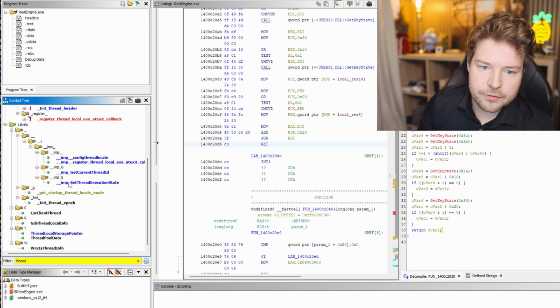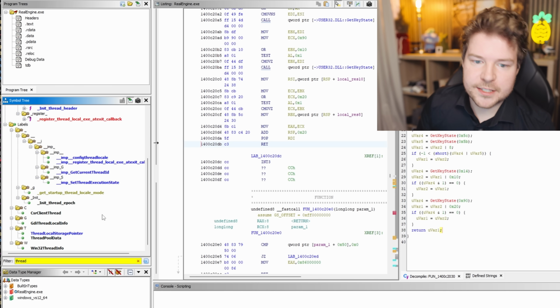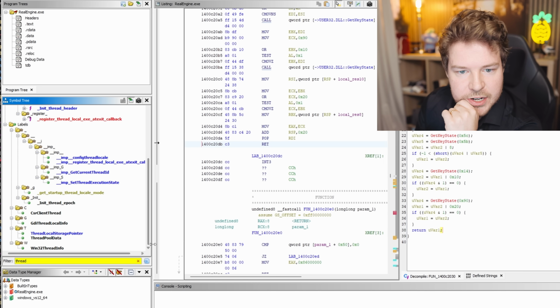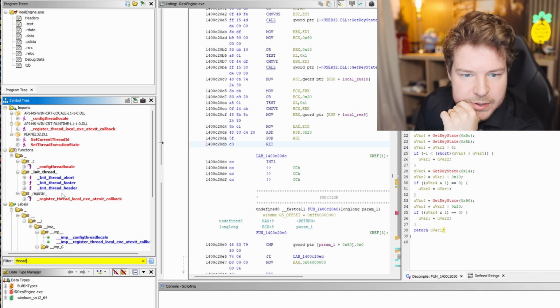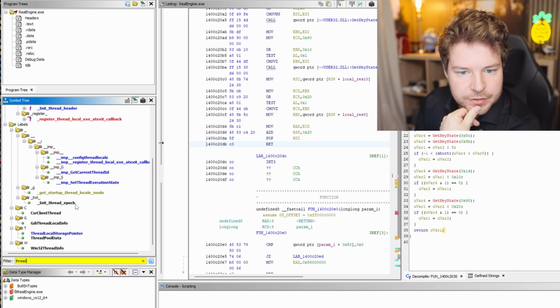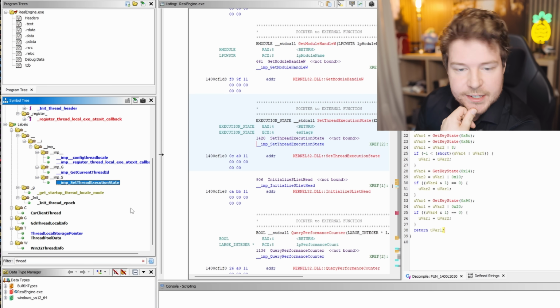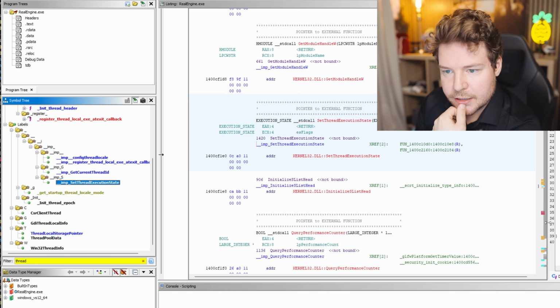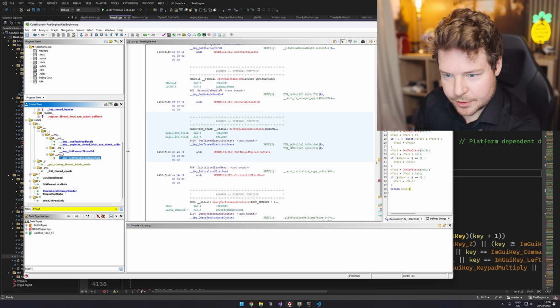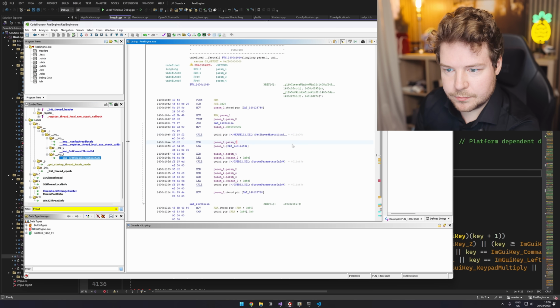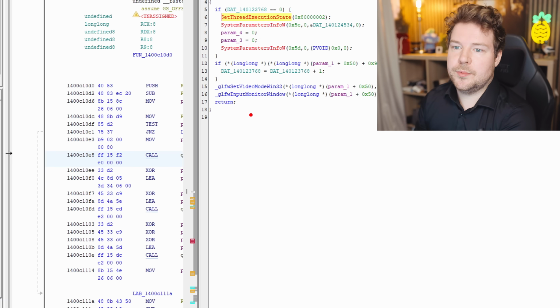Let's see if we create any threads. Again, I would expect some of this stuff going on potentially within GLFW. It doesn't look like we're really starting any threads. So we've got set thread execution state. I wonder if that is malicious. So we've got two functions that it is being called from. One of them is clearly a GLFW function.